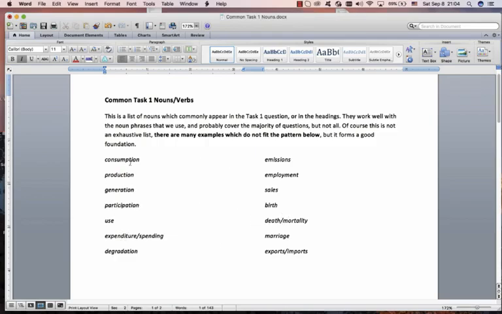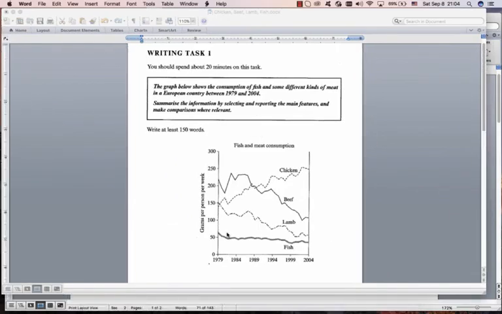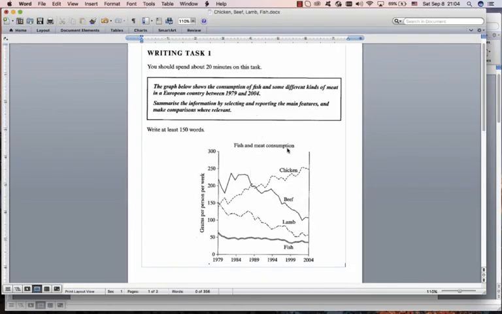Now the interesting thing is if you get one of these nouns, for example in our chicken, beef, lamb, fish example, the main thing in this is consumption. It's all about consumption. Consumption of fish, consumption of chicken, consumption of beef, lamb. So that's your main noun for the whole task 1: you're going to say consumption and you're going to turn it into a verb and say consume.